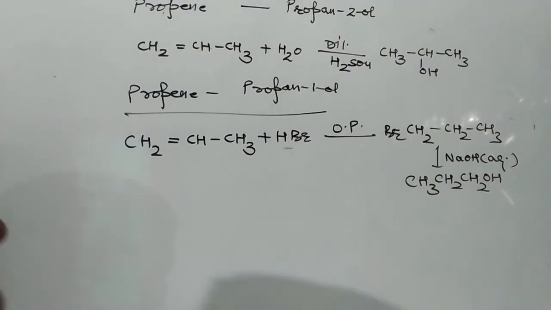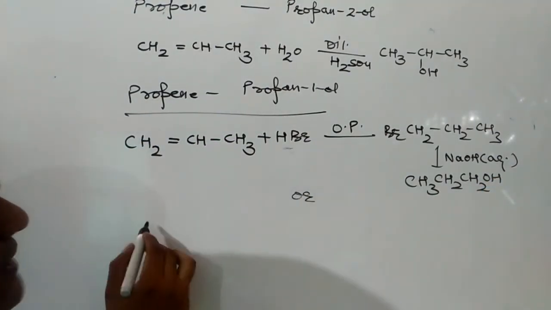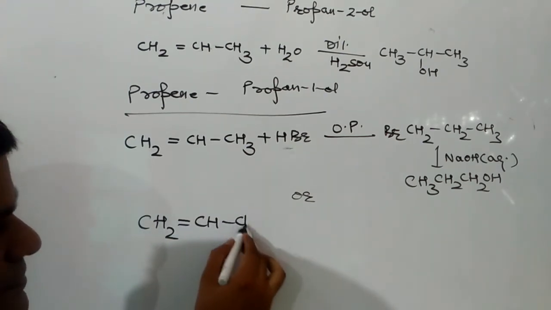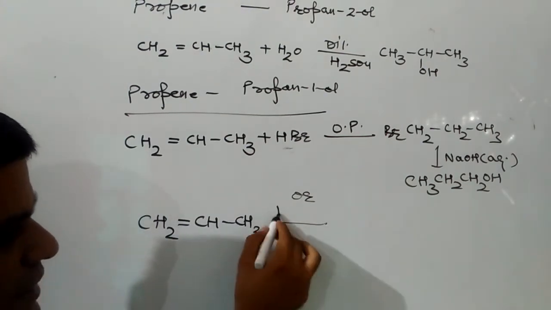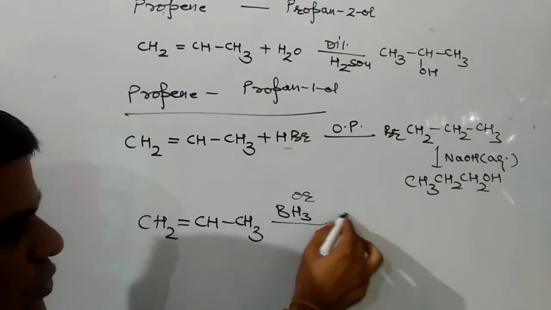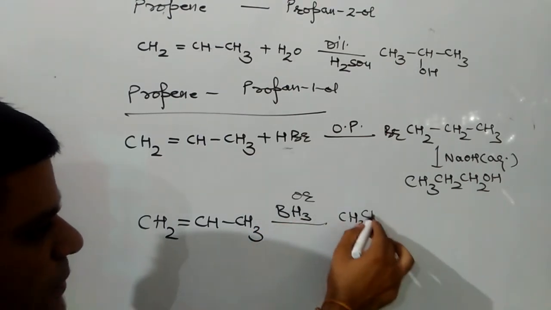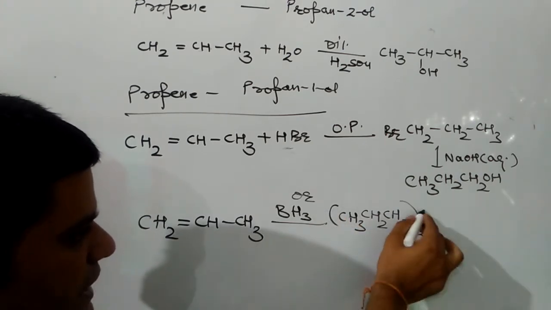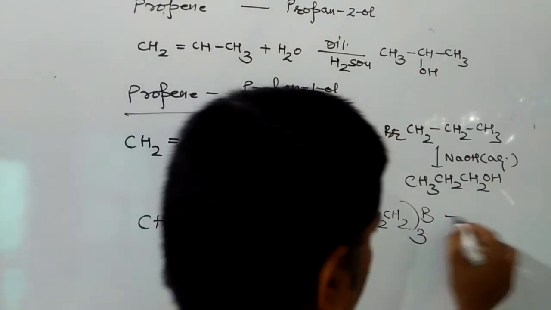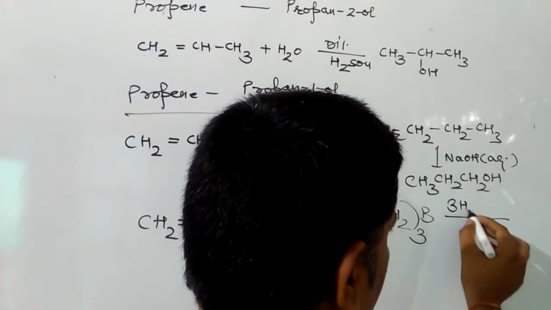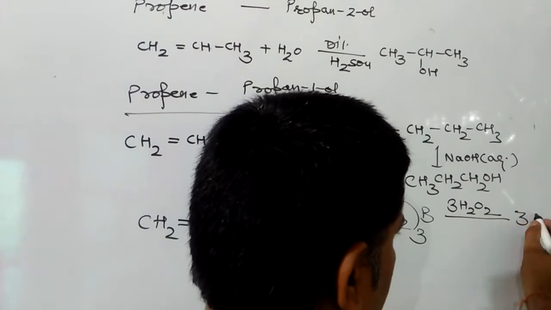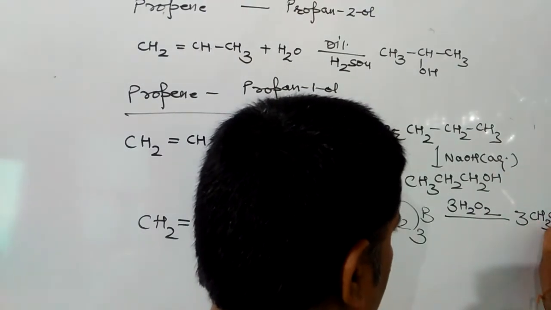The second way is the hydroboration oxidation reaction. First, add diborane to propene, due to which the product formed will be tripropyl borane, and that tripropyl borane reacts with H2O2 to give you propan-1-ol.